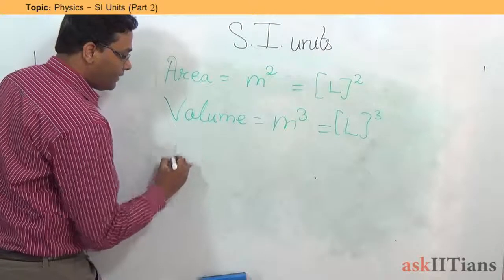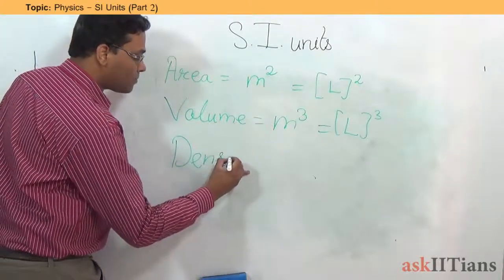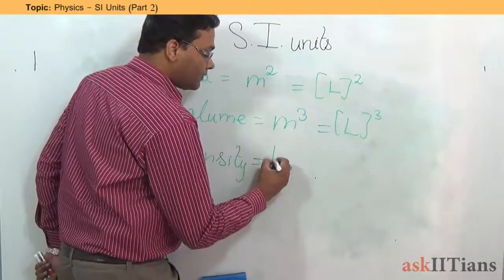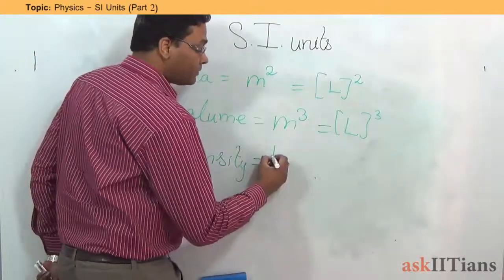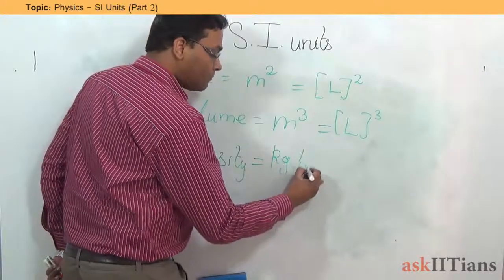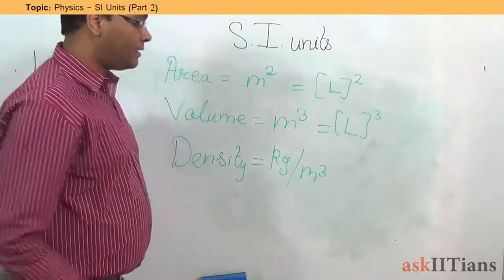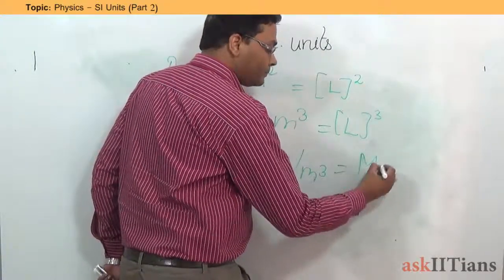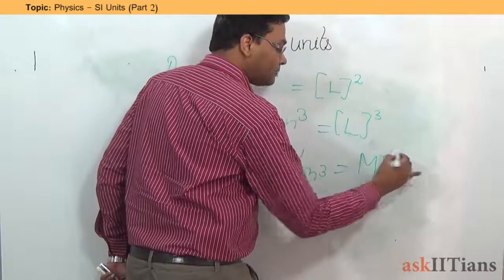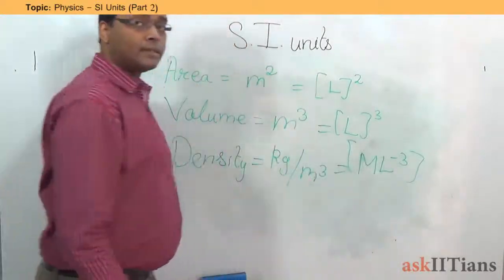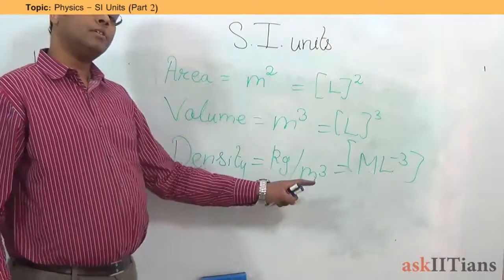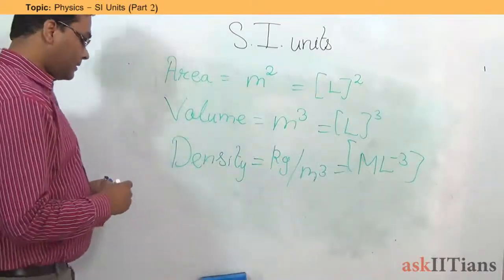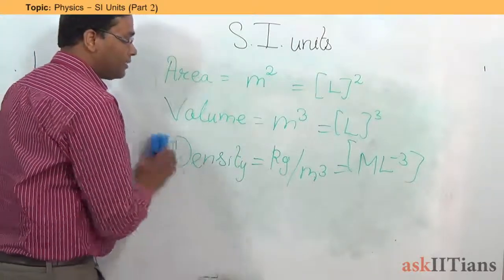Then, if you have density, density was measured as what? It was mass per unit volume. So kilogram per meter cube. So this is going to be represented as M L raised to the power minus 3. Why? Meter is measured in length, and if you take it to the numerator, it becomes minus 3. So this is the first set. Let's take it further.